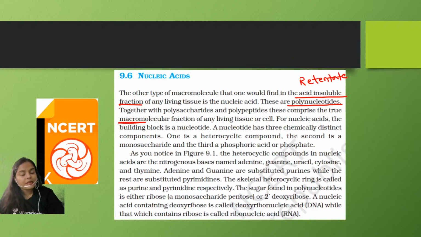Because we know that lipid is not chemically a macromolecule. Okay, because the molecular weight of lipid does not exceed 800 Dalton. Right? It was present in the acid insoluble fraction because of its non-polar nature.